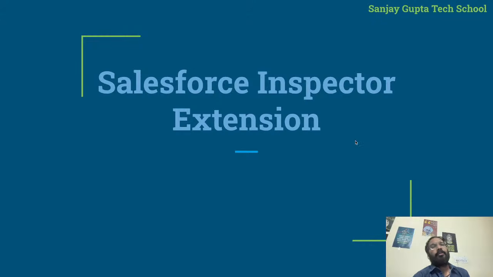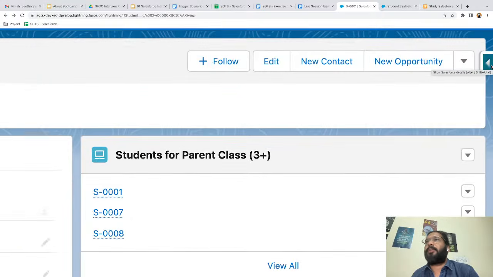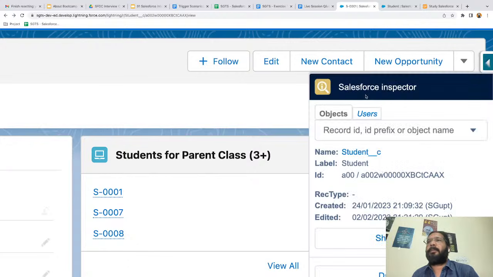Now, another tool is how we can install extensions. I'm going to give you a brief idea about the Salesforce Inspector extension. In my browser, this is already available. Here you can see this button. If I zoom, this small icon is available. It is Salesforce Inspector, and this is an extension.